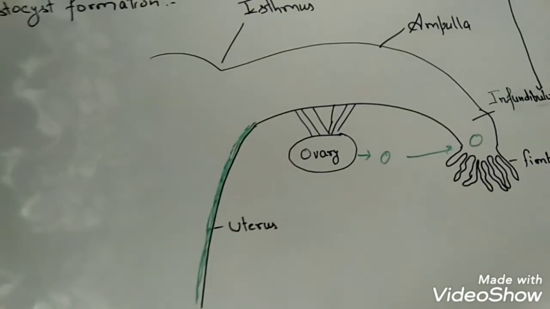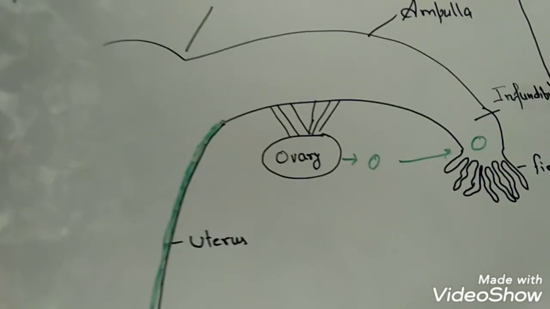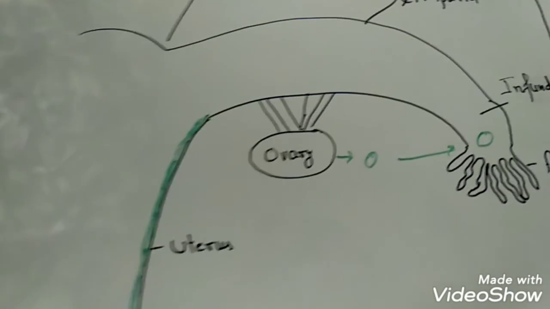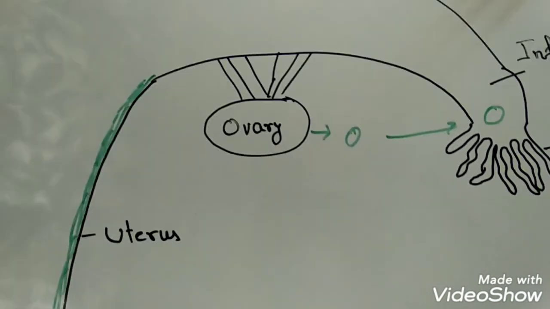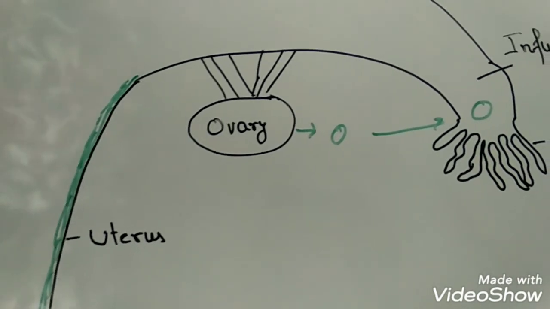Now I am zooming in so that you can understand properly. This is the track where the ovum enters the infundibulum. Some students consider that fertilization takes place in the uterus. No, that's wrong.